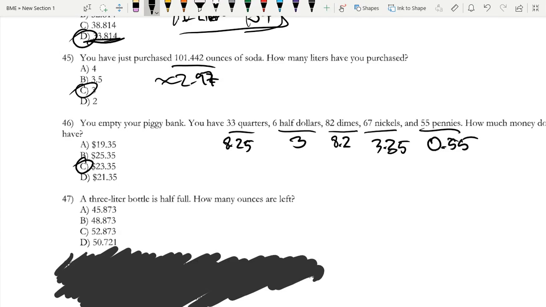We're going to get right into it. A 3-liter bottle is half full. How many ounces are left? Well, if it's half full, it's 1.5 liters, right? Now I have to convert 1.5 liters to ounces.